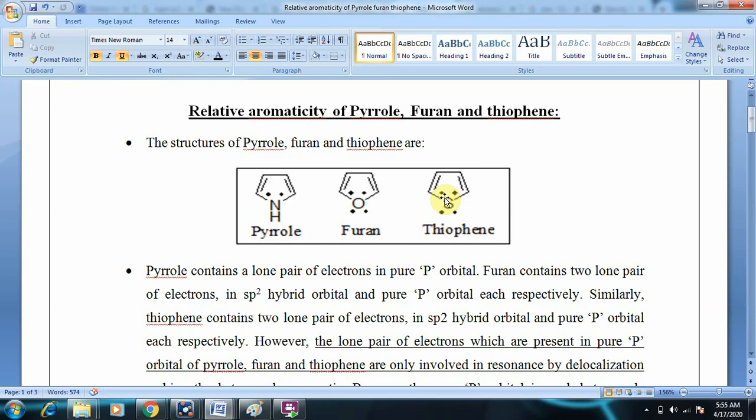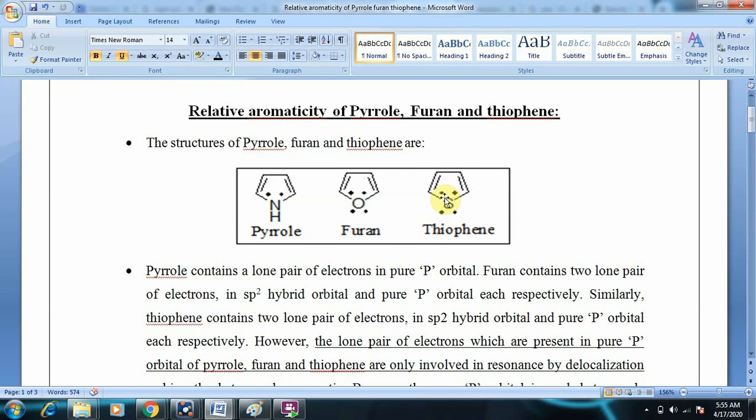We know that pyrrole contains the heteroatom nitrogen, and the nitrogen electronegativity is found to be 3.04. Coming to furan, the oxygen electronegativity is found to be 3.44.